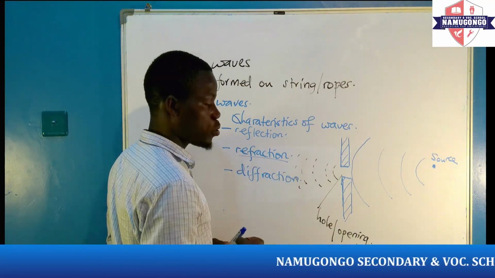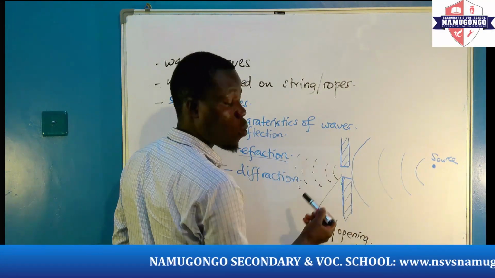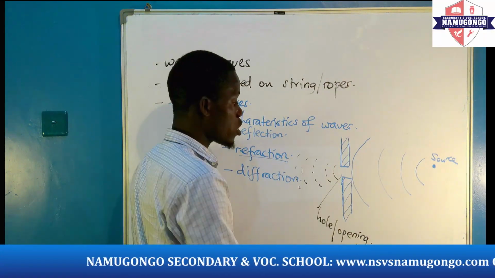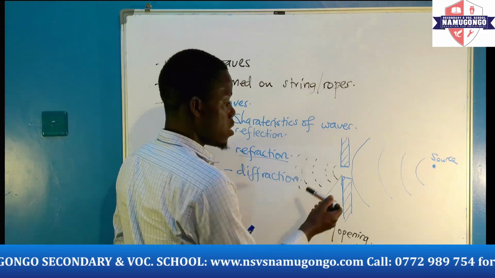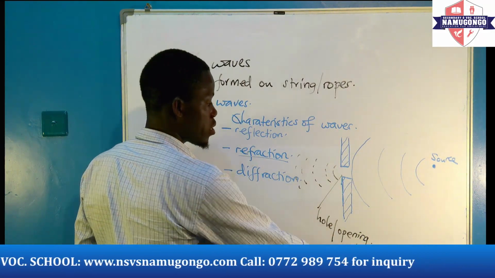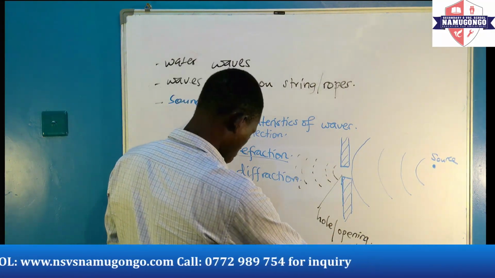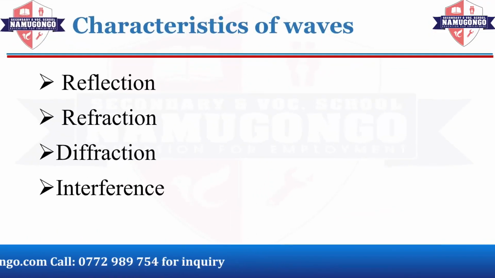The best option where we use diffraction is when we have more than one hole. So we shall see a pattern created where we have the waves intertwining. So that is a characteristic we can also use. Lastly, but not least, under the characteristics, we have what we call interference.